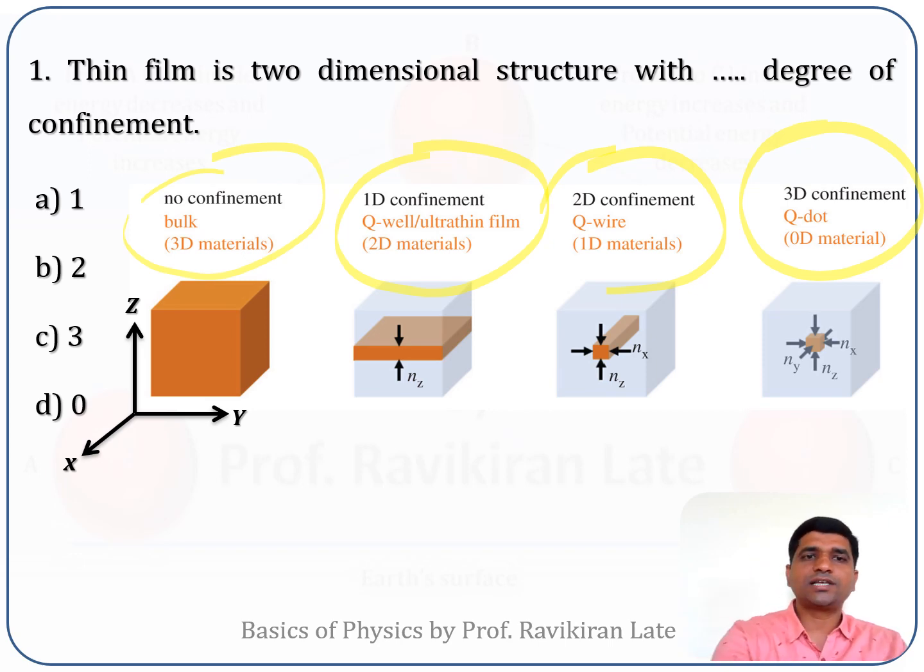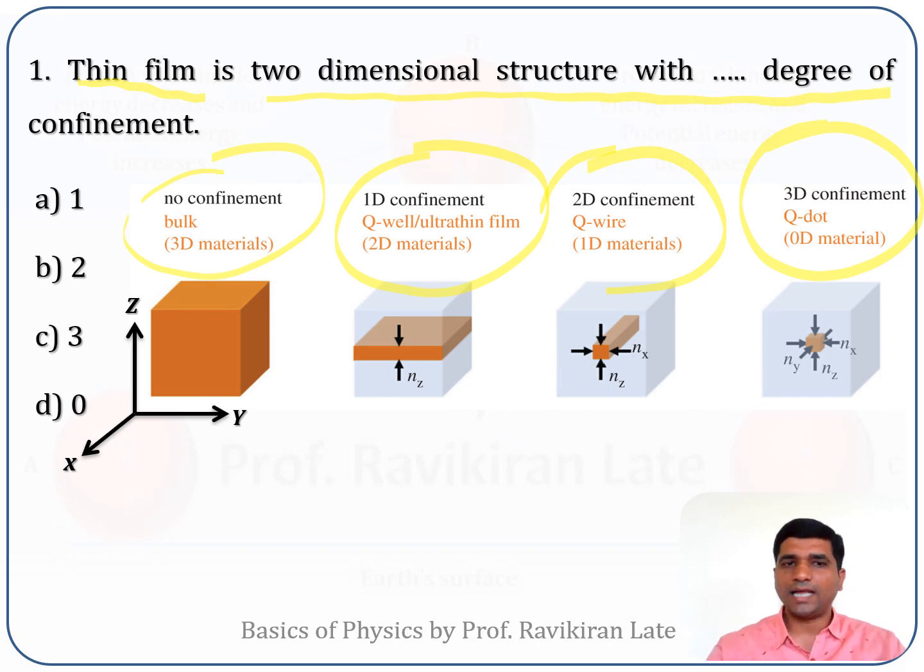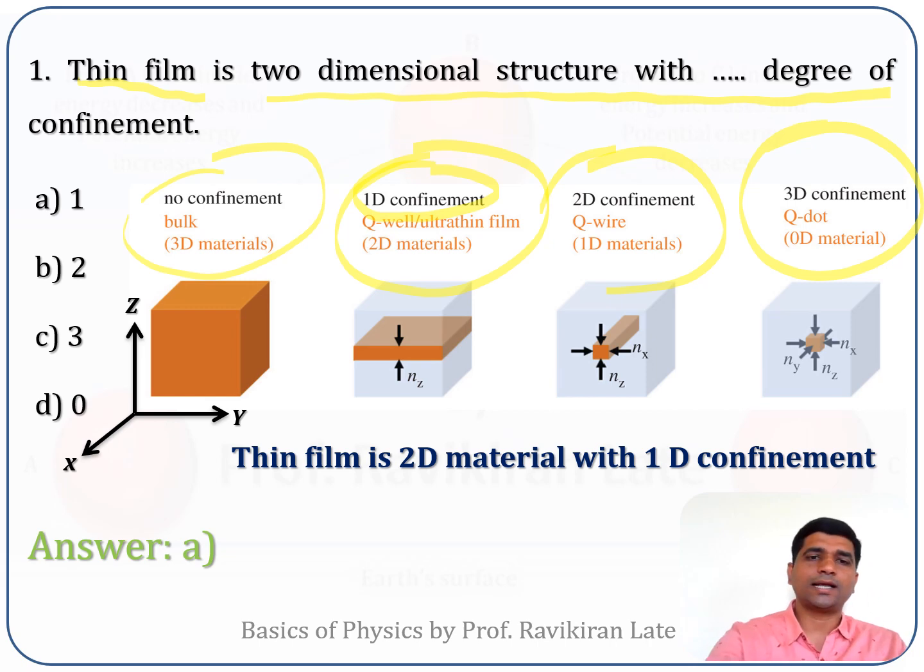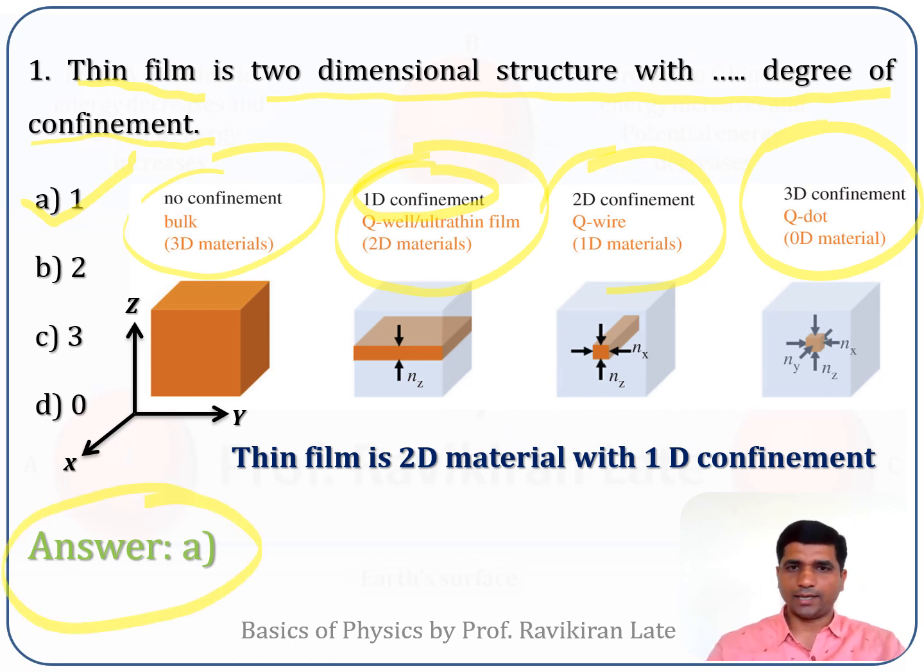In this case, the question has been asked: the thin film is a structure with dash dash degree of confinement. So in case of a thin film, it is 1 degree of confinement. We can define a thin film as a two-dimensional material with 1 degree of confinement. So the correct answer for this question is that the degree of confinement for a thin film is 1, which is option number A.